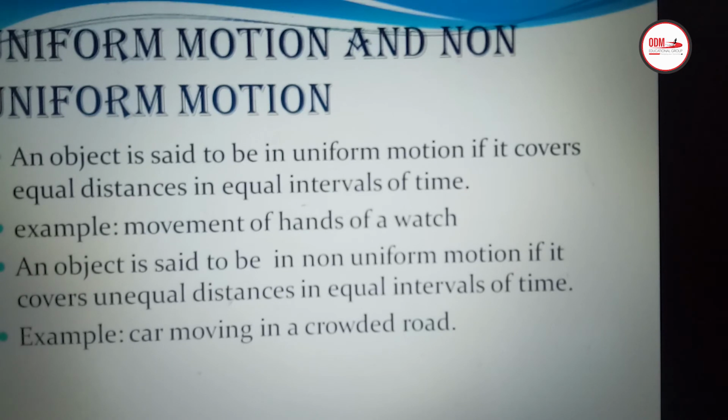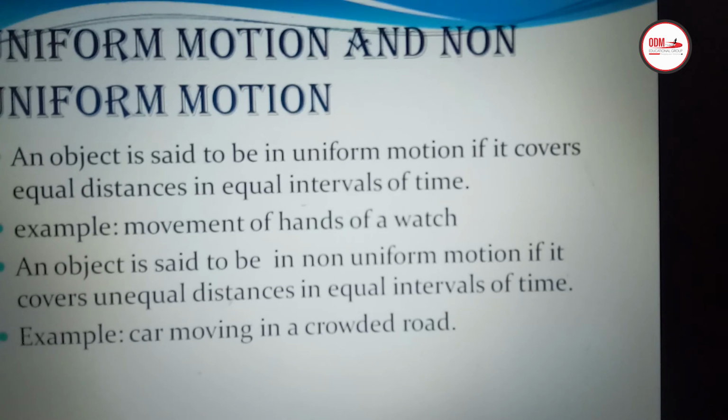Children, the next one is uniform motion and non-uniform motion. So uniform motion, the definition is: an object is said to be in uniform motion if it covers equal distances in equal intervals of time. For example, suppose in 1 second an object covers 2 meters, in 2 seconds it covers 4 meters, in 3 seconds it covers 6 meters, then it covers equal distances in equal intervals of time. Then the motion of the object is said to be uniform motion.